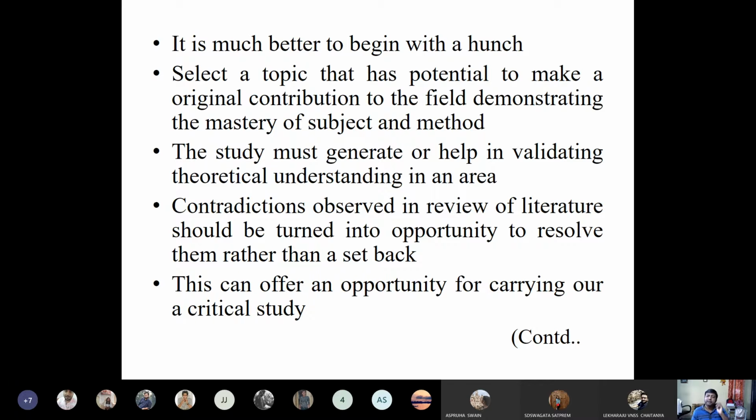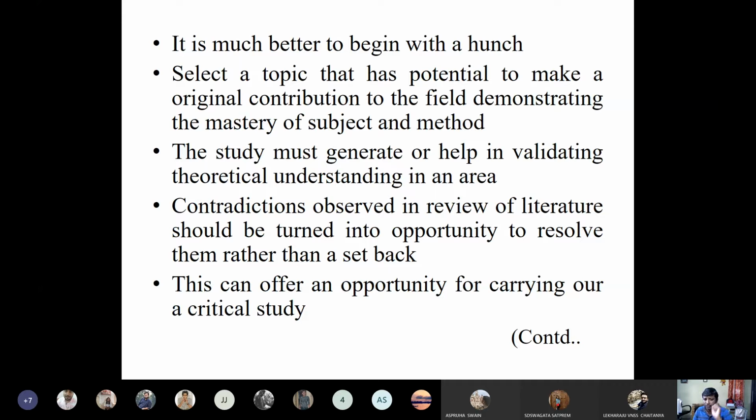It is much better to begin with a hunch. You search, you go for reading more materials, which I have already told you. Select a topic that has the potential to make an original contribution to the field, demonstrating mastery of subject and methods. So what you have to do always is select a topic that is very original, on which research has not been done much, so that you can find something through which you can contribute to society, which you feel will be an original contribution.